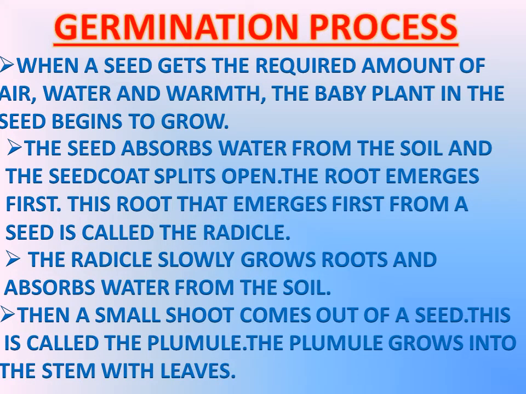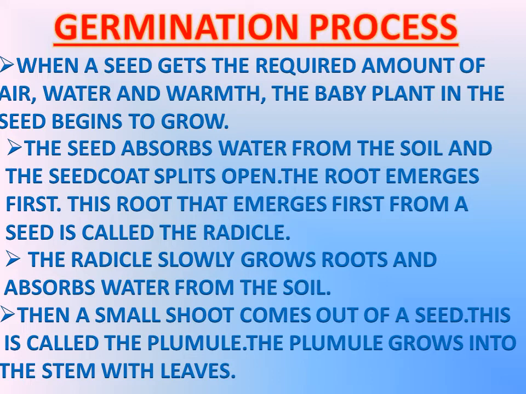Germination process. When a seed gets the required amount of air, water, and warmth, the baby plant in the seed begins to grow. The seed absorbs water from the soil and the seed coat splits open. The root emerges first. The root that emerges first from a seed is called the radicle.